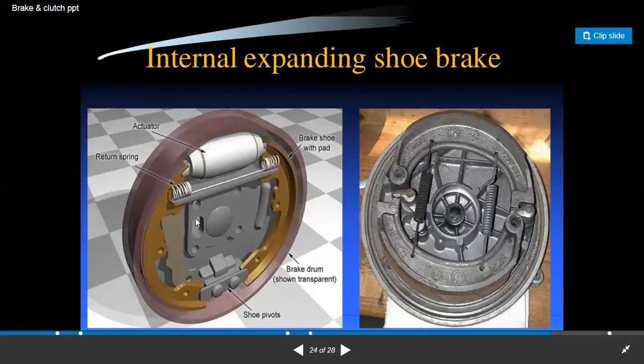This is an internal expanding shoe brake. These are the springs which are used in the internal expanding shoe brake.